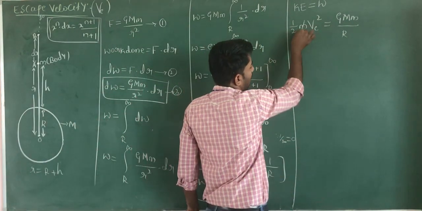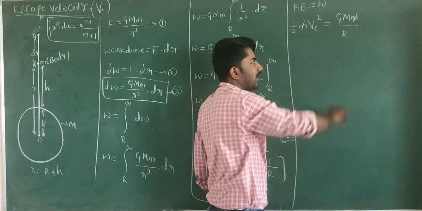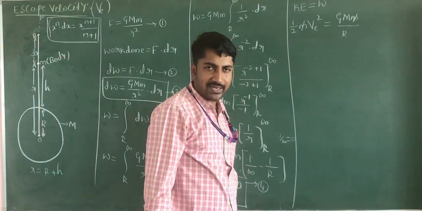Now the small m, the mass of the body, on both sides gets cancelled.